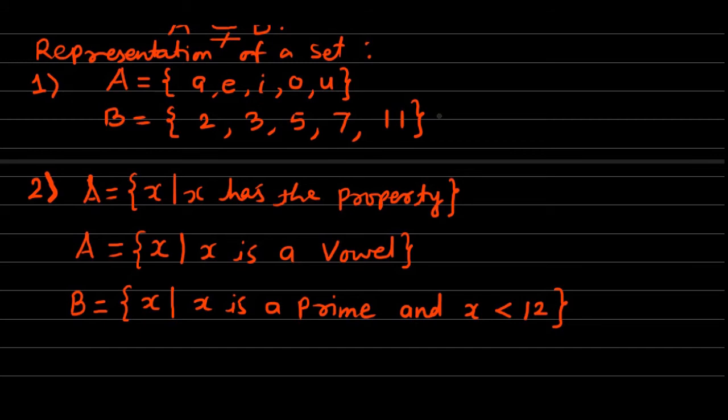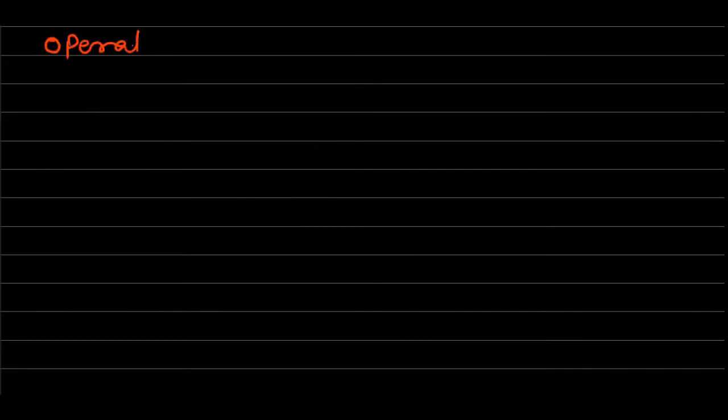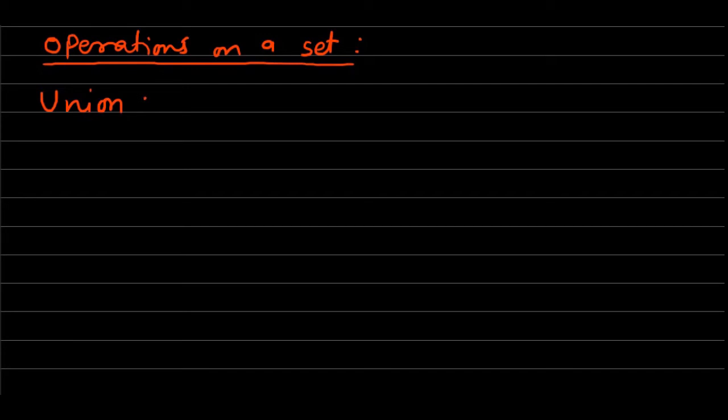Now after discussing the two types of representation of set, we will move to the next one, the operations on a set. Three main types of operations we are going to study on a set. The first one is the union of sets. If A and B are two sets, then their union is denoted by A union B. This is the notation that we use to denote the union of two sets.